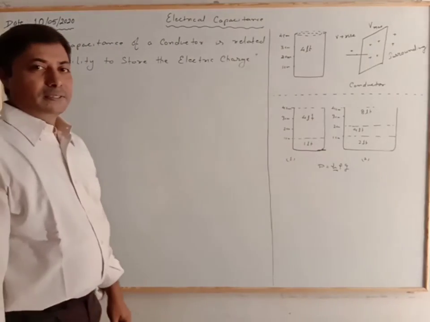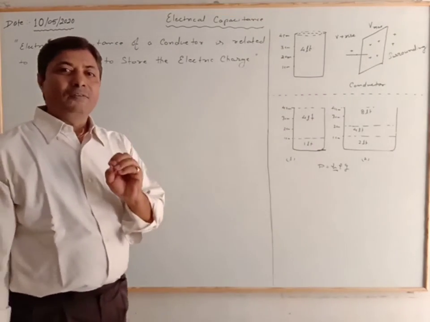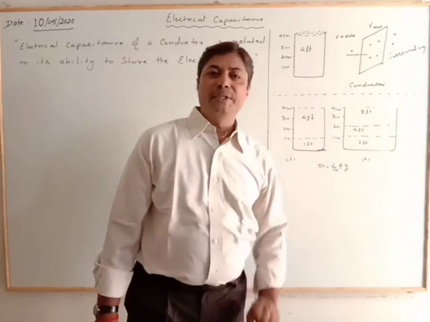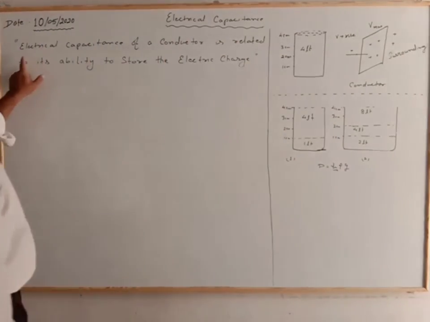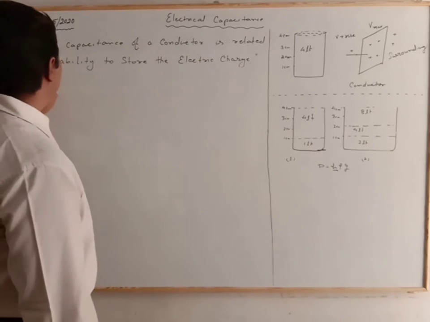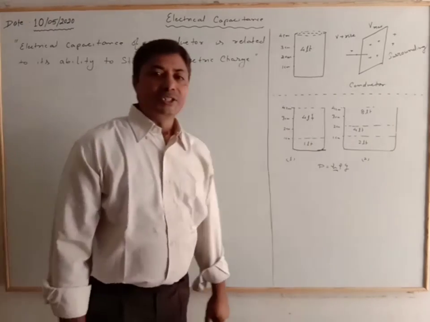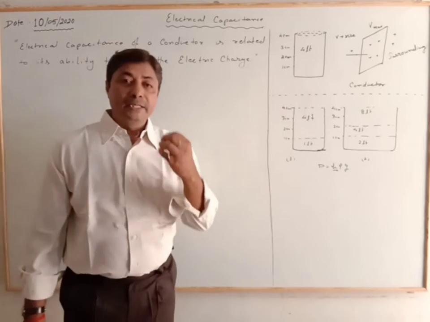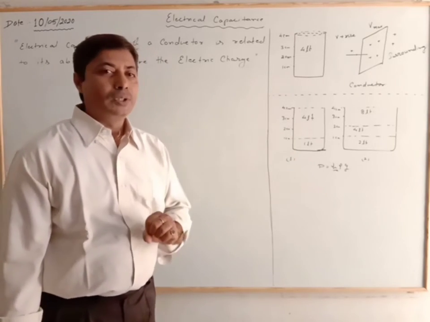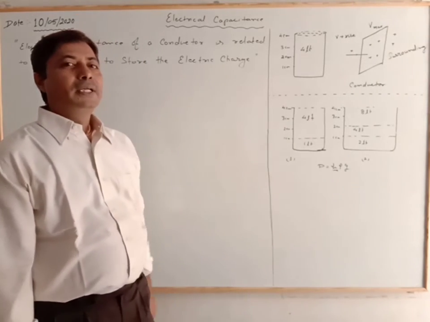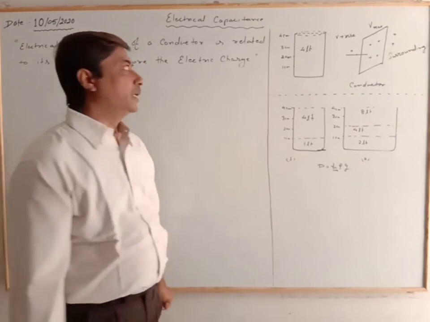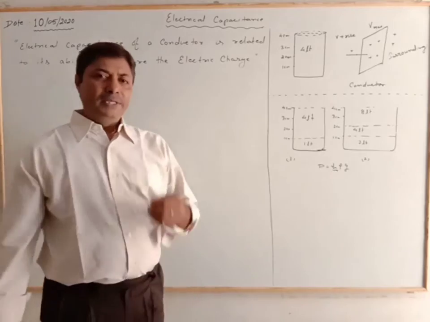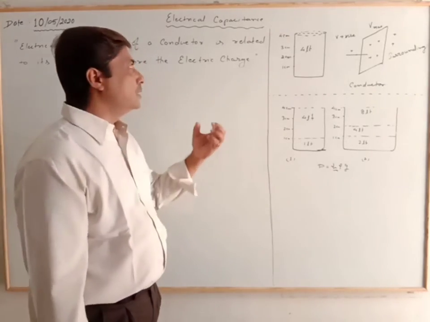Electrical capacitance. That is the measure of the charge-storing ability of a conductor. The electrical capacitance of a conductor is related to its ability to store electric charge. It means how much charge the conductor will store. The measured value of the charge-storing ability of a conductor is known as capacitance. Now we will discuss how it is so.